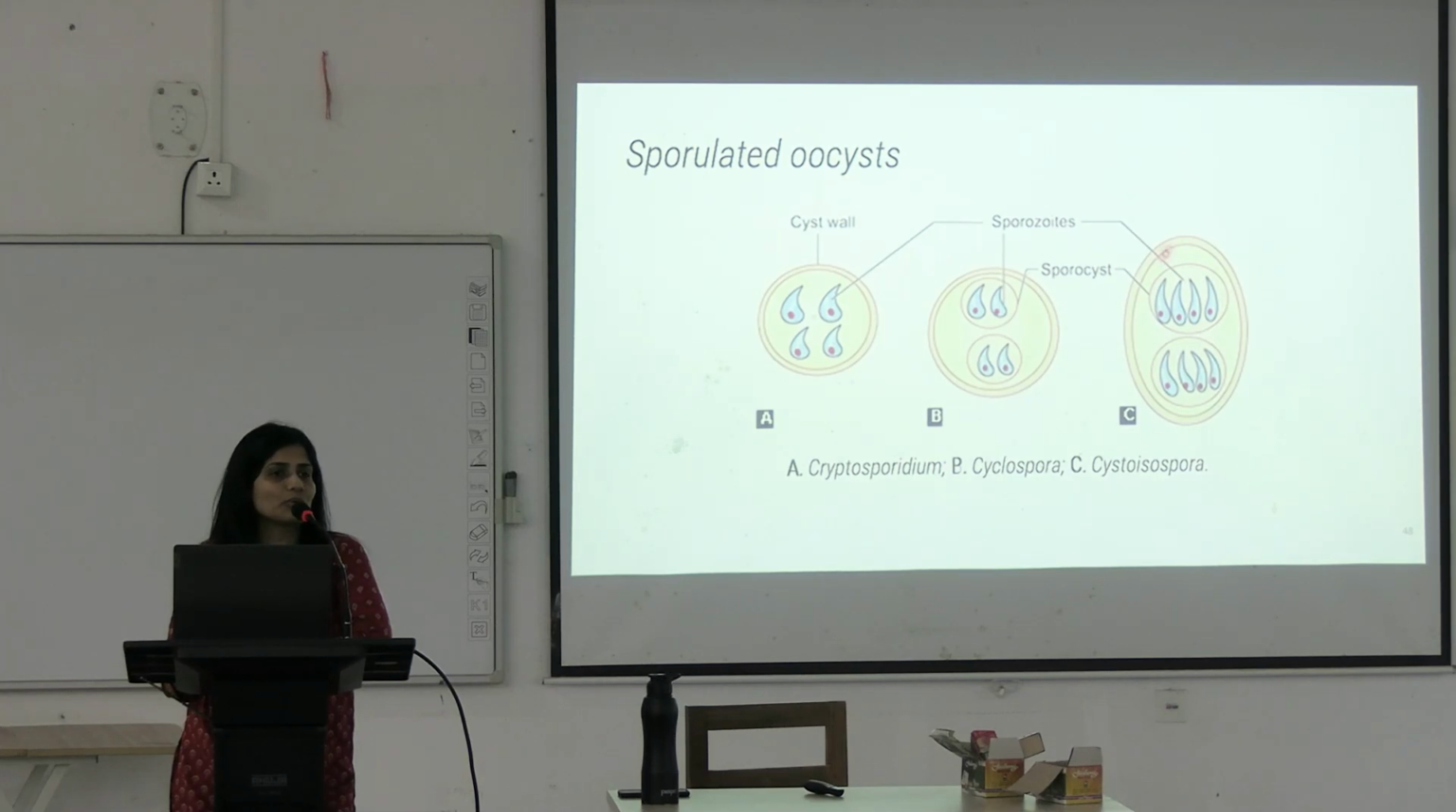Then Cystoisospora is oval in shape. Particularly oval in shape. So when you are seeing this oocyst and it's oval in shape, you will be able to differentiate it from these 2. This oval one also has 2 sporocysts and 4 sporozoites.